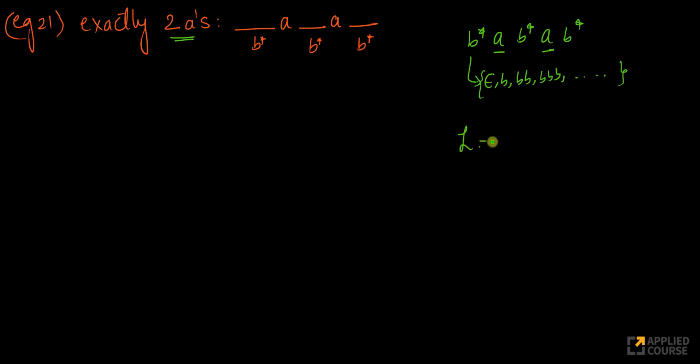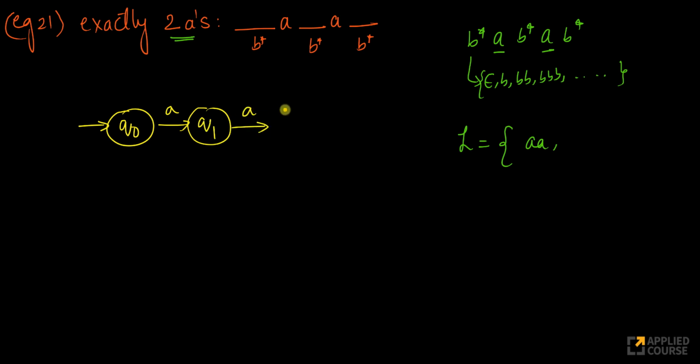So what all will be there in this language? Obviously AA will be there in this language. So let's start constructing the finite automata for this. I am at Q0. Once you do enough examples, this will be trivial, to be honest. So this is Q2. So AA is accepted now. So this is good.